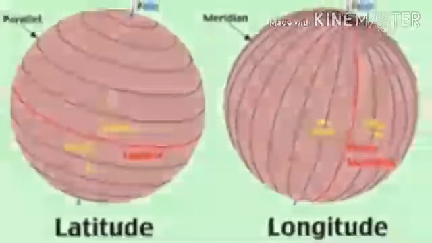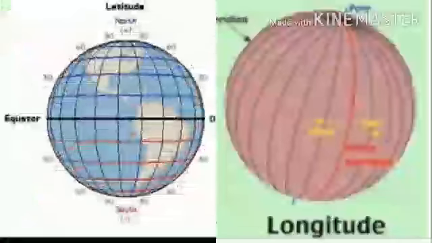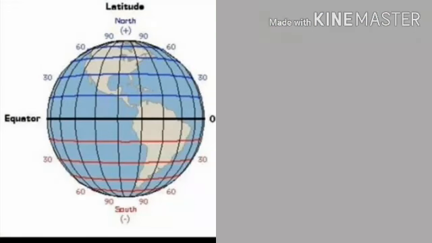Students, before you learn this, what are latitude and longitude? The sleeping line is called latitude and the standing line is called longitude. Both lines intersect each other and look like a graph. In this picture, the degrees of latitude like 30 degree, 60 degree are shown, but both sides are given the same number, same degree. So how to read it? Don't be confused. I will tell you in a simple way.